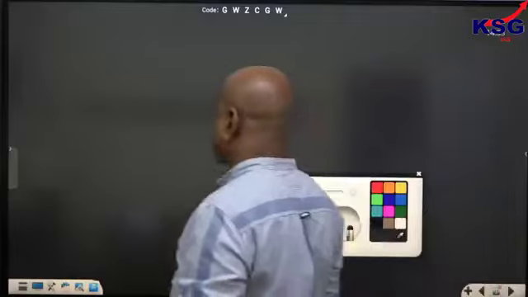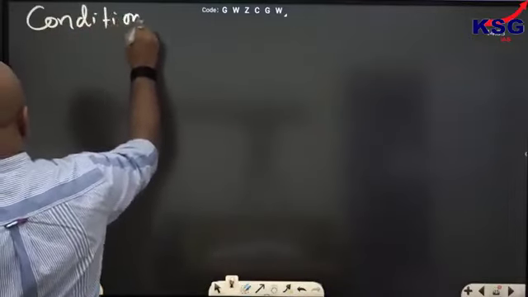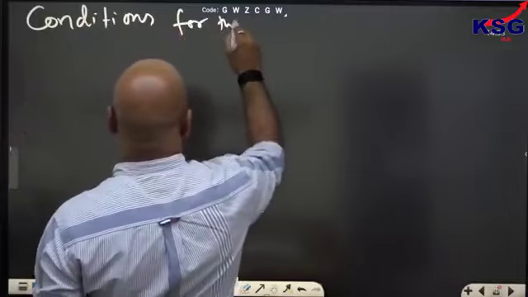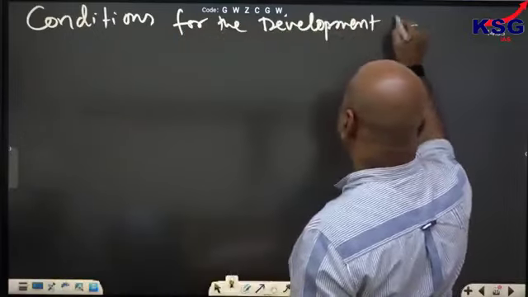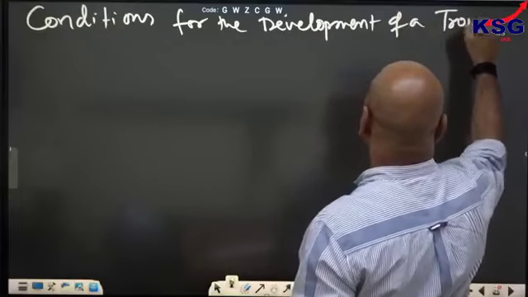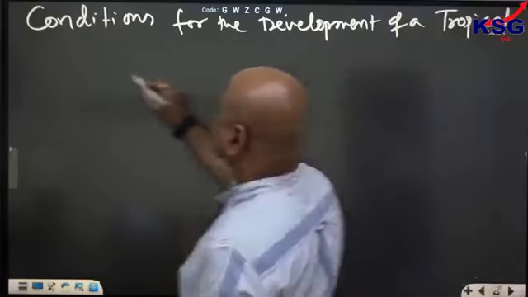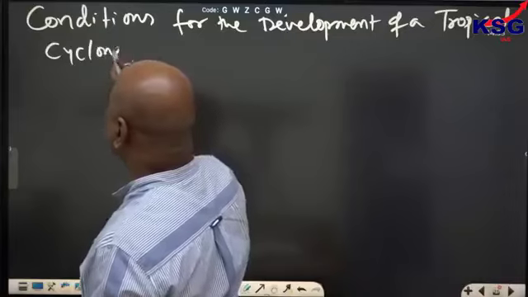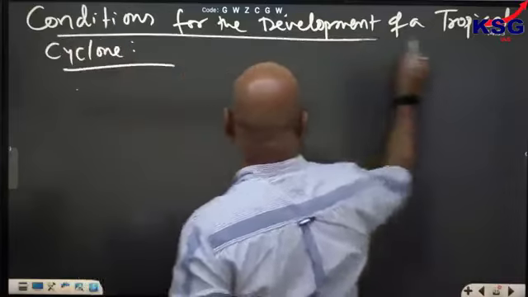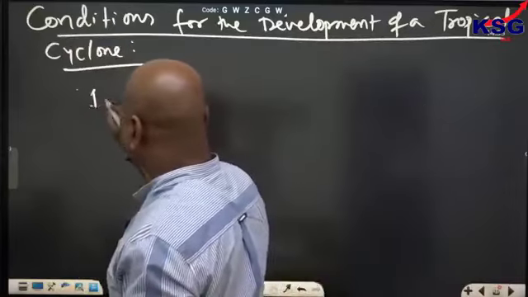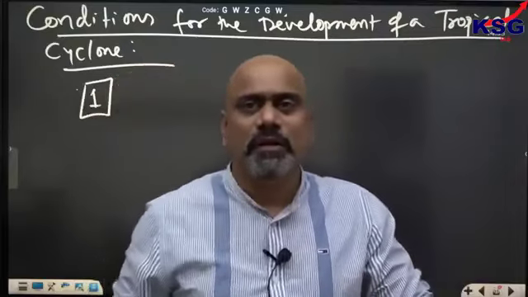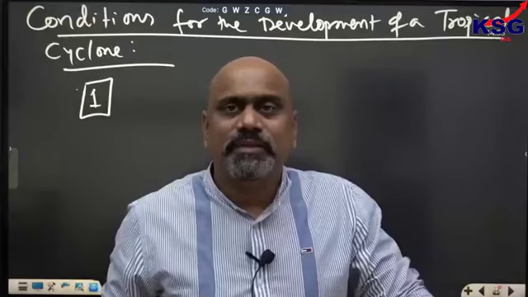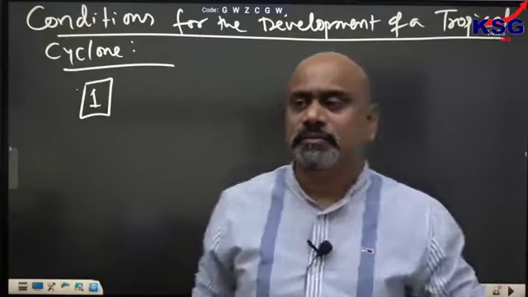Let us see. First thing, conditions for the development of a tropical cyclone. What are the conditions for the development of a tropical cyclone? Very, very important. The first and foremost one, presence of tropical water bodies.